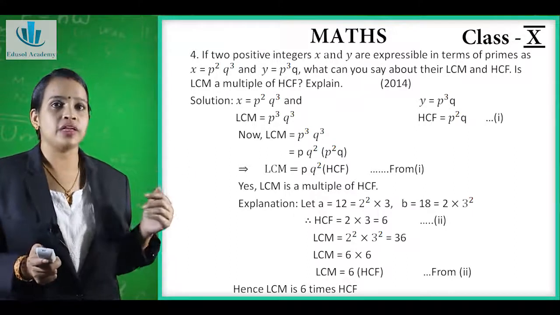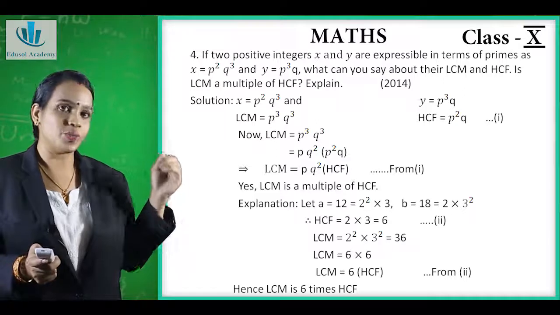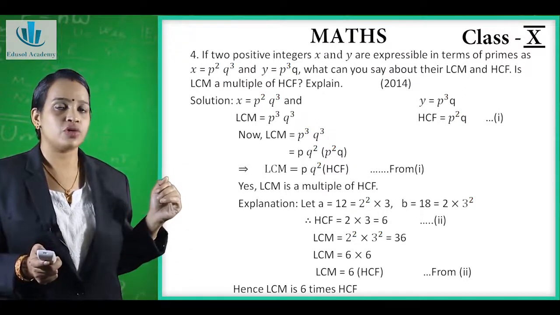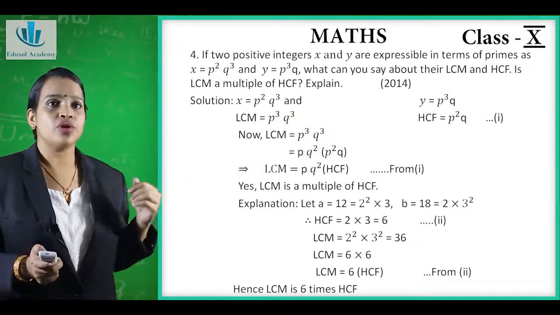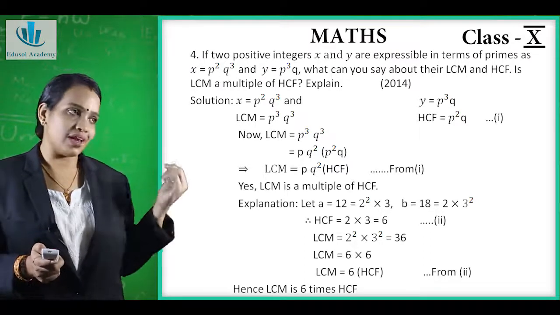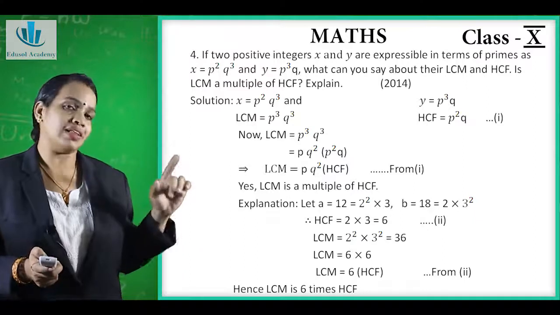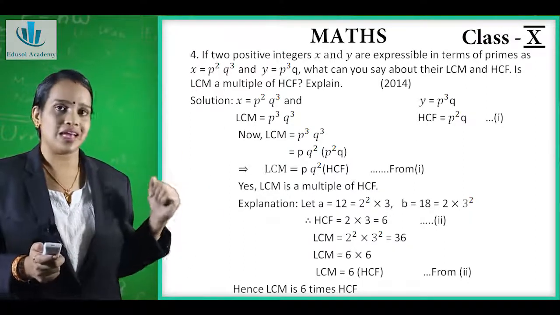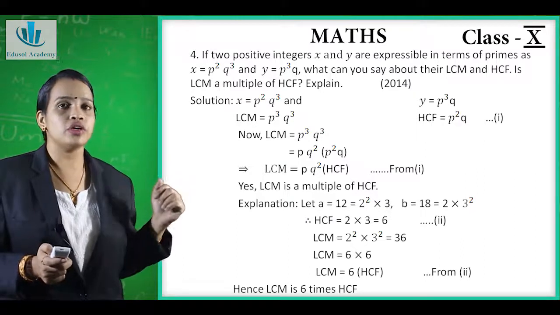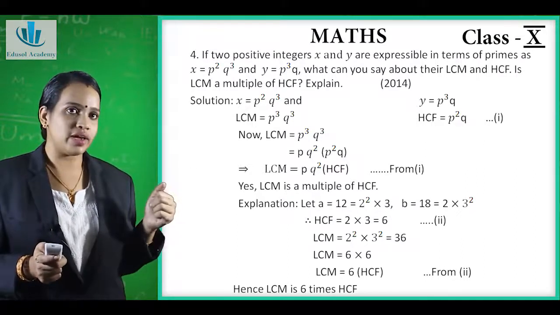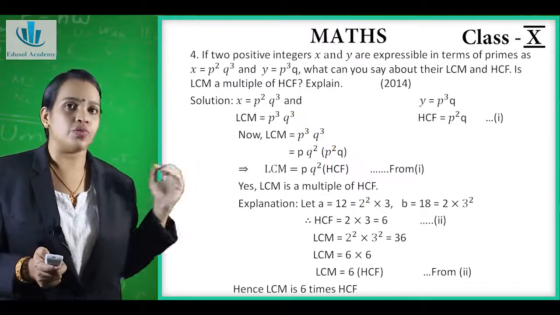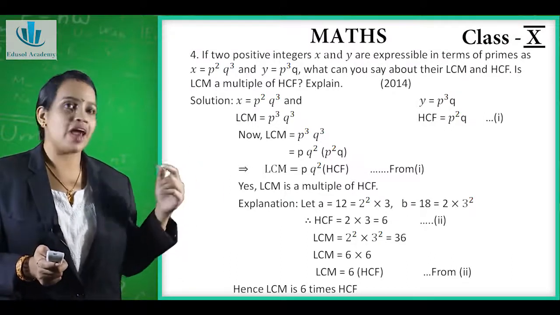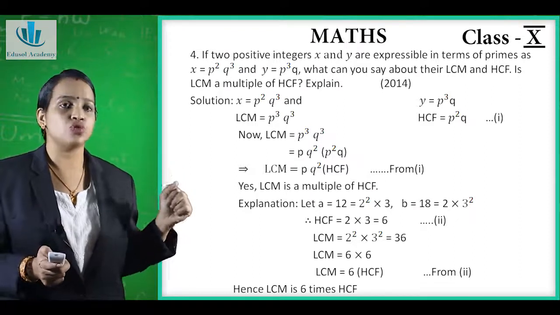Now here you can see two positive integers are there. They are expressible in the form of x is equal to p raised to 2 into q raised to 3 and y is equal to p raised to 3 into q. Now we have to see LCM and HCF, and find out whether LCM can be a multiple of HCF. Now the LCM will be p raised to 3 into q raised to 3 and the HCF will be p raised to 2 into q.